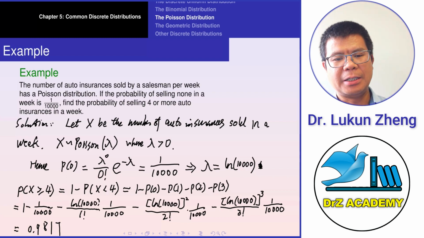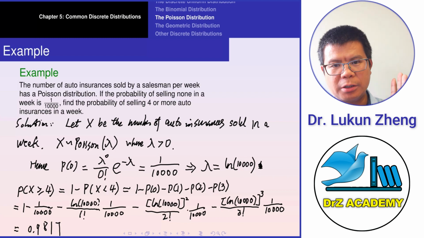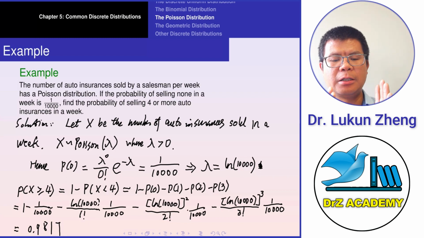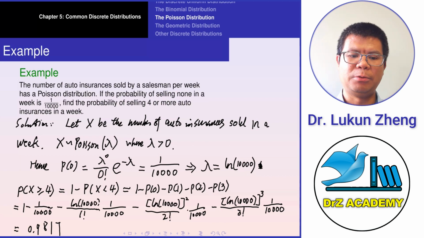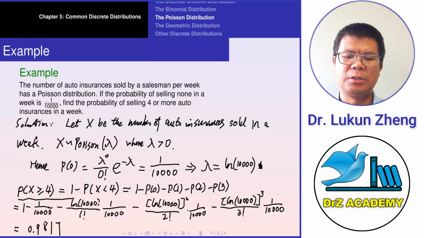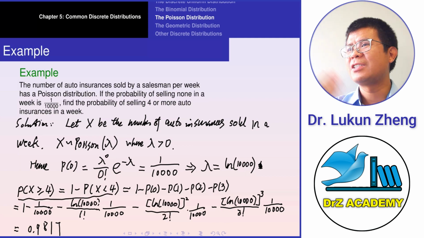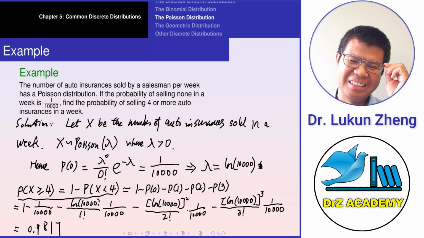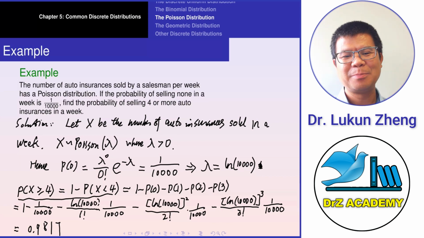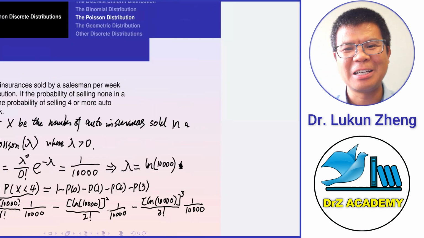So this is going to be this example. We first defined our random variable, and then got this Poisson distribution with the PMF. With the given information, we can solve for lambda. After we got the value for lambda, we can find the probability of selling 4 or more, using the complement rule. It's better to use the complement rule here because greater or equal to 4 can be 4, 5, 6, 7, till infinity. So it's better to do 1 minus that. That's a lot better.